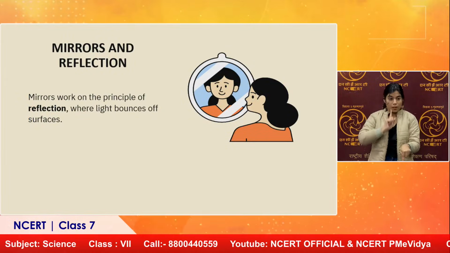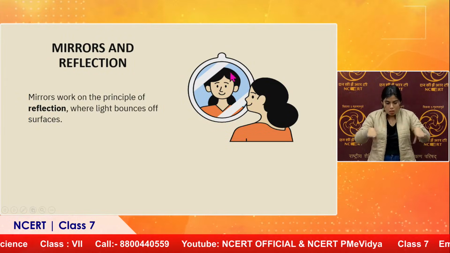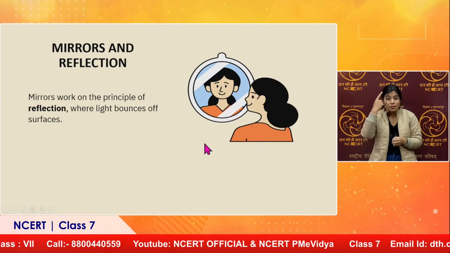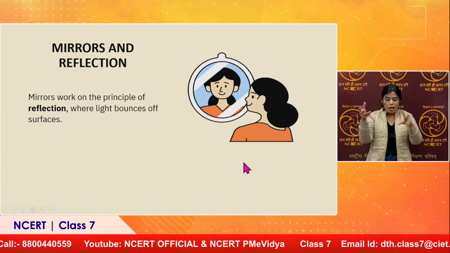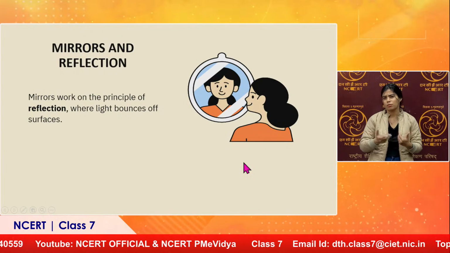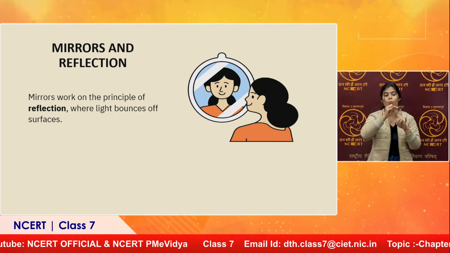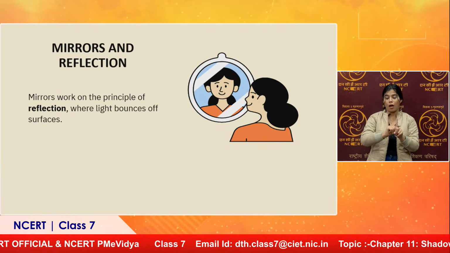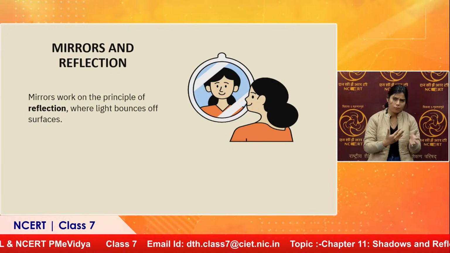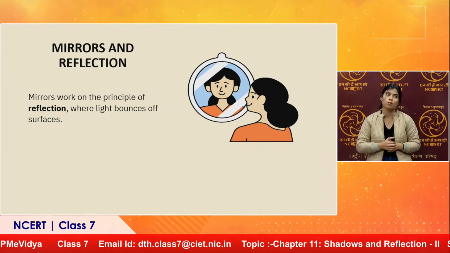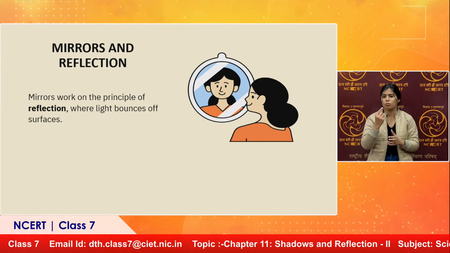Now what is happening? The light is bouncing back. It is hitting the mirror and it is bouncing back. Now in the picture, if you can see, the mirror surface itself is shiny. So we can see our reflections in mirrors. Why in mirrors? Because mirrors are polished. They are polished from the back, they have a shiny surface. Also, any polished surface, let it be a metal plate or utensils, you are able to see yourself in them. Why? Because the surface is shiny.